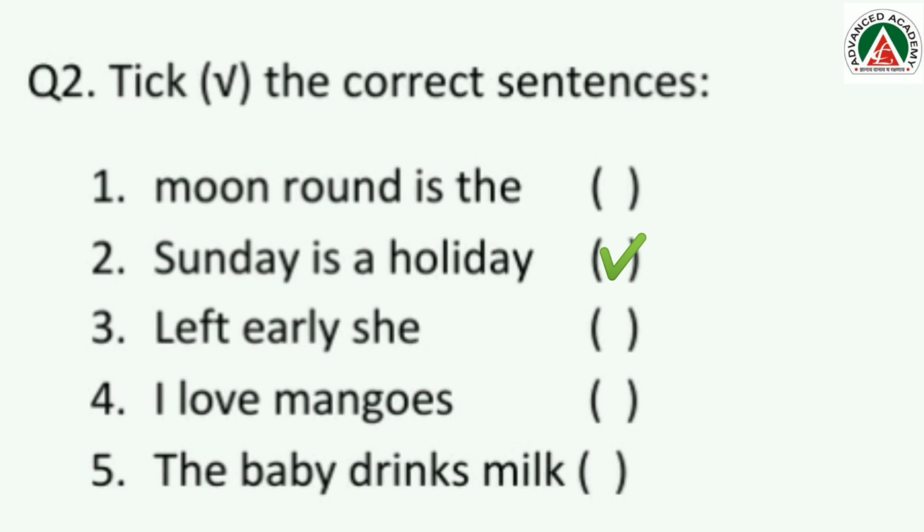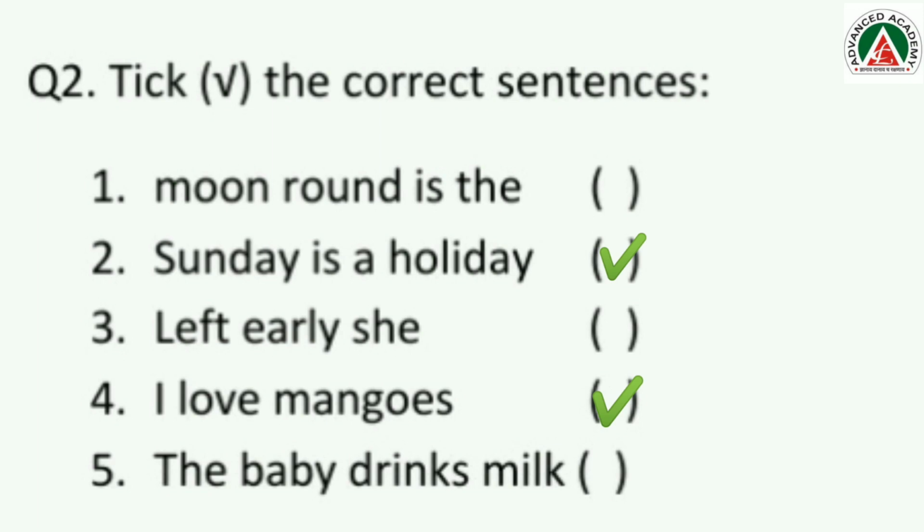This is a wrong sentence. It does not make any sense. So, we will move on to the next one. Fourth one. I love mangoes. Who else loves mangoes? Many of you, right? So is it a correct sentence? It is? Okay. Then we'll put a tick mark.